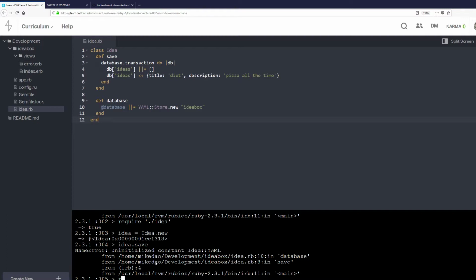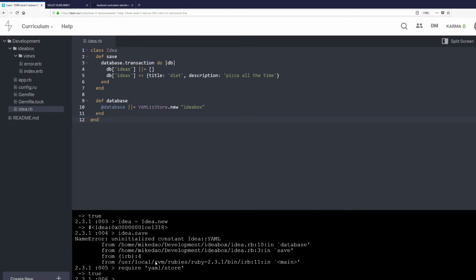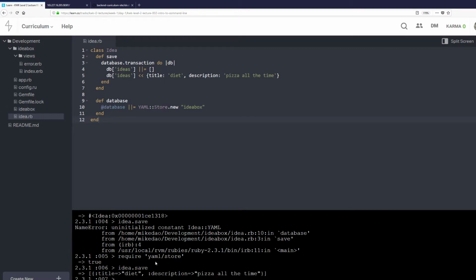So what we're going to do is require YAML store, and we see true, successful, and then we're going to do that again, idea.save, and we see here that we've got this array that contains a hash, diet, description, pizza, all the time. And so we need to make sure, like, did we actually save this, or is it just doing anything? So we do